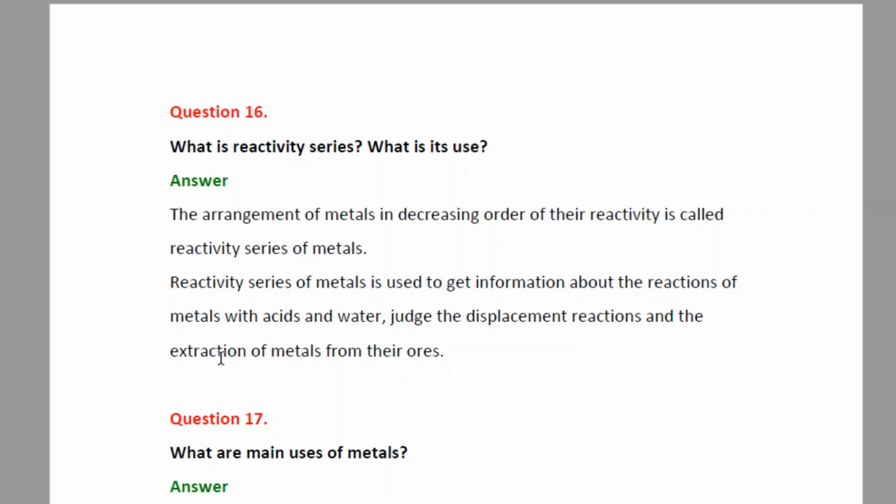And last, the extraction of metals from their ores. Again, in this we use the reactivity series as we make the metal ores react with a metal or an element which is more reactive. In that reaction, the more reactive metal is able to remove the metal from its ore, which is generally in the oxide form.